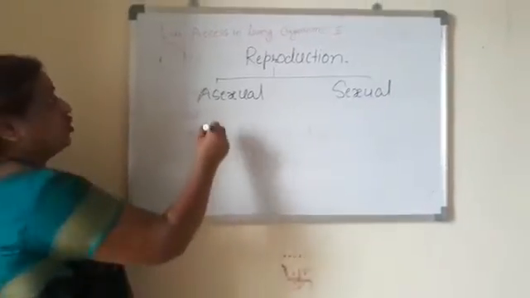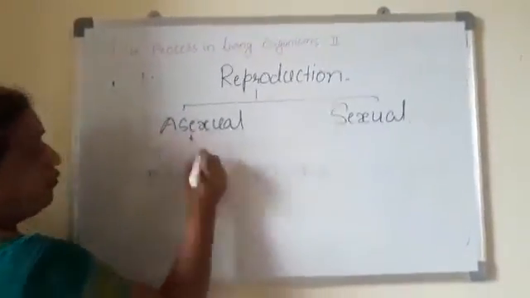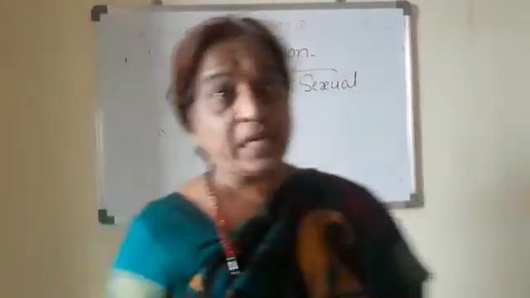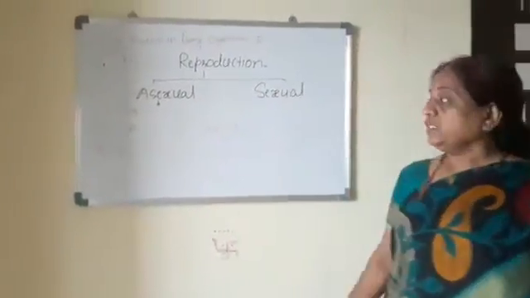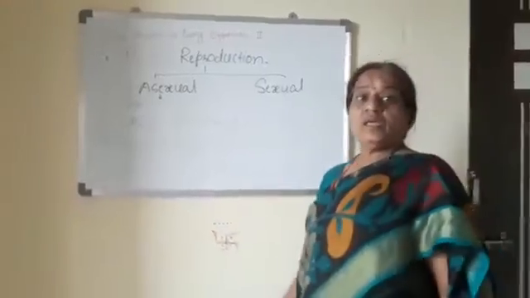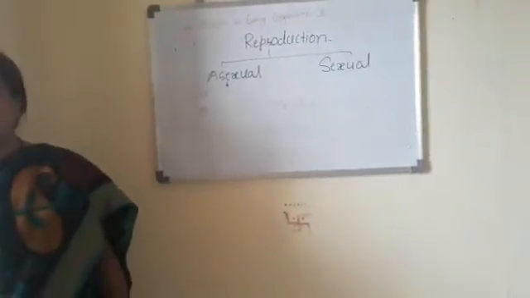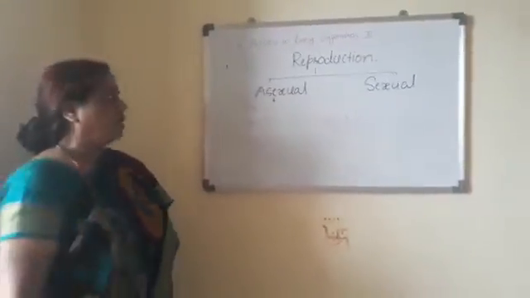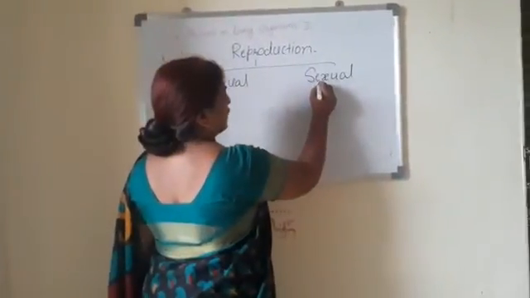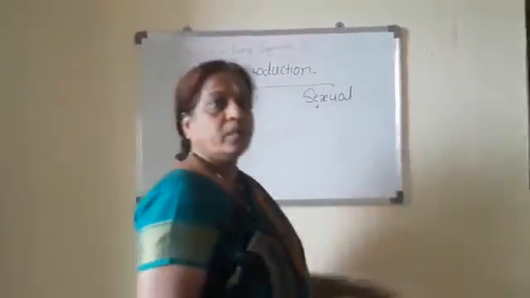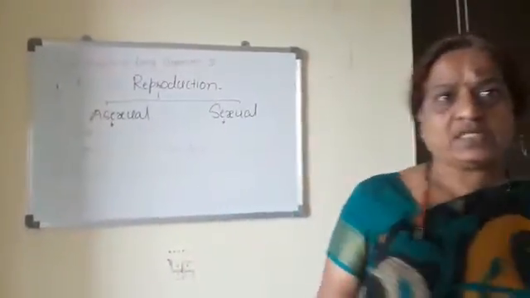Now what is asexual reproduction? It is a type of reproduction where there is no formation and fusion of gametes, and the new individual is formed in the absence of formation and fusion of gametes. The other type of reproduction, sexual reproduction, means the new individual is formed by formation and fusion of gametes.